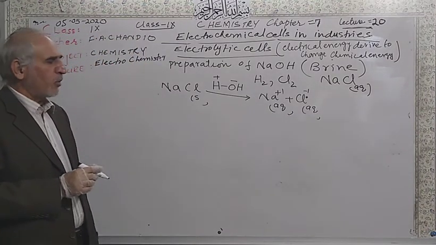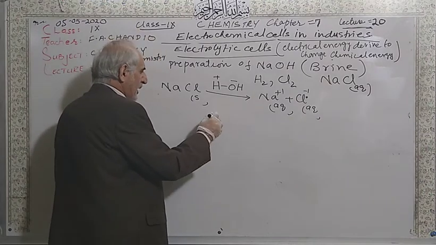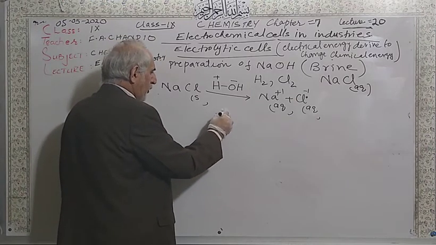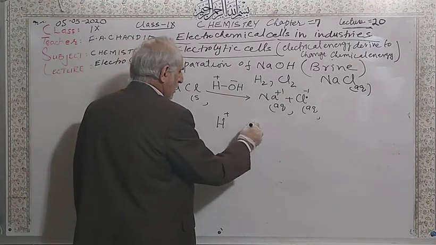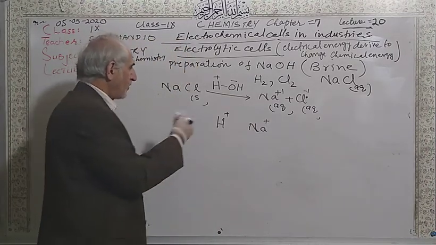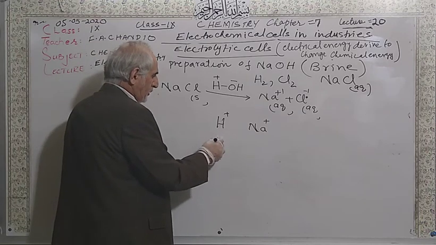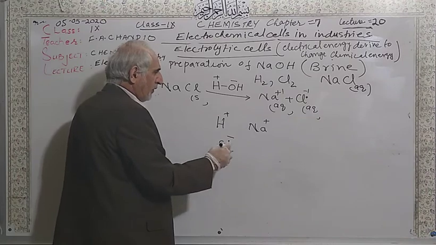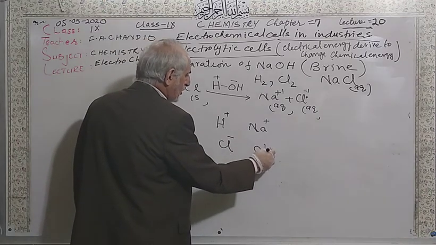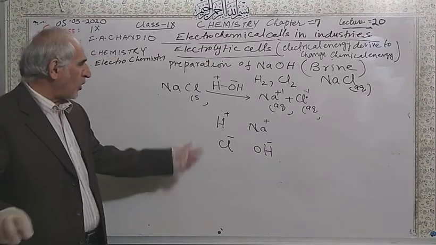Now students, here is the complication. Water also gives hydrogen ions. Sodium chloride gives sodium ions, so you have 2 positive ions, and you have chloride ions and hydroxyl ions. So students, there are 4 ions.